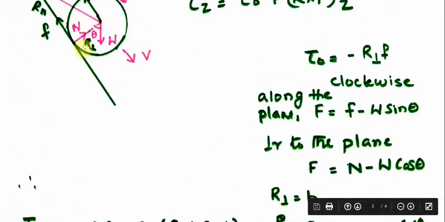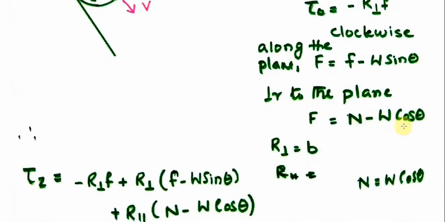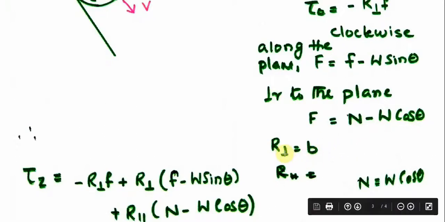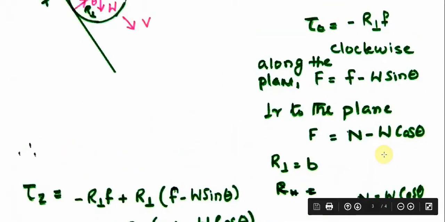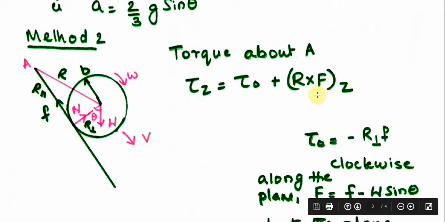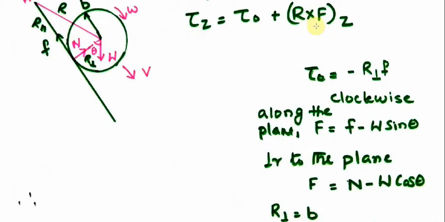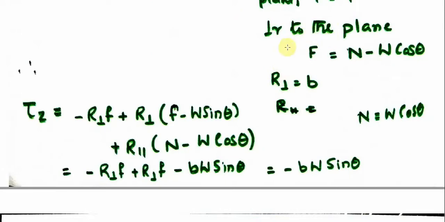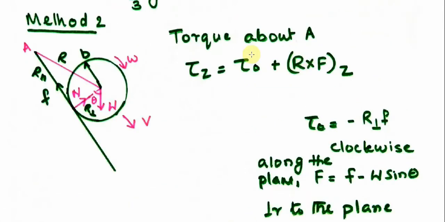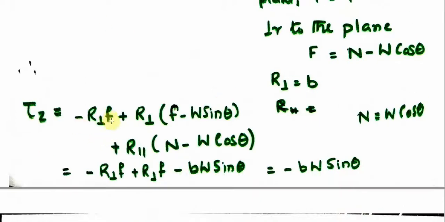So the force acting normal or perpendicular to the plane at the point of contact will be F equal to N minus W cos theta. And R perpendicular is having the value equal to B. So I can make these substitutions. R cross F, R we are resolving into parallel and perpendicular components. We have done such analysis earlier also. So tau 0 is minus R perpendicular F plus, resolving into R perpendicular and R parallel, I can write minus R perpendicular F plus R perpendicular into F minus, corresponding to R cross F.